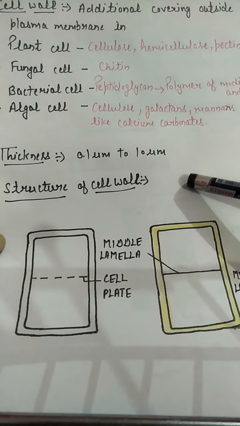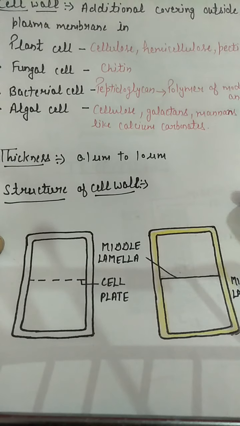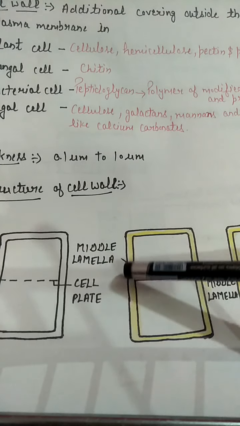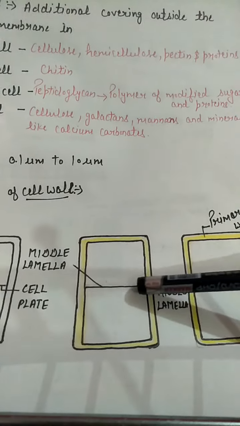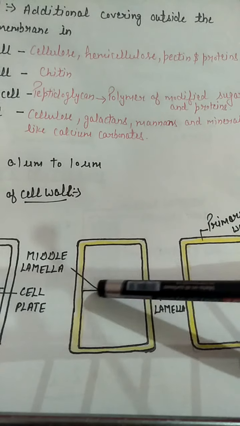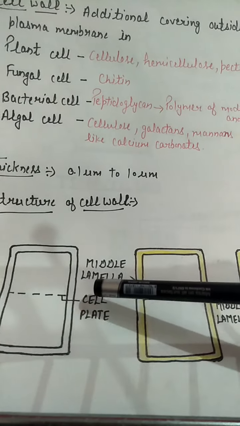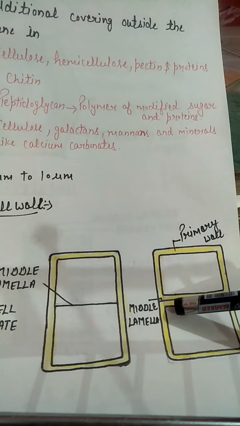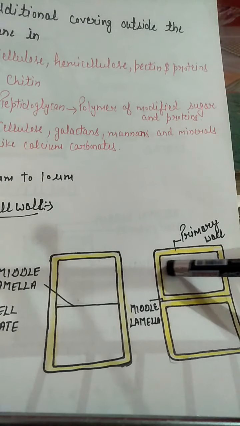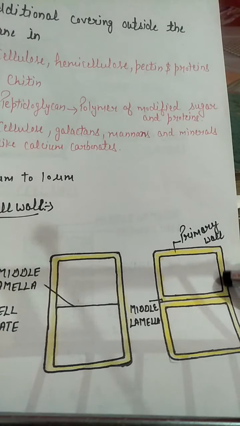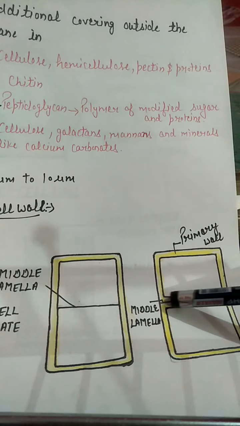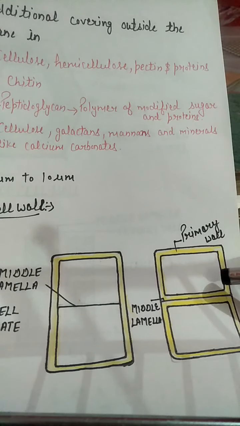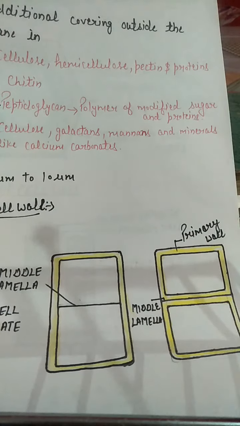Cell wall possesses two regions. One is primary cell wall and second is secondary cell wall. When a younger cell forms after division, you can see here is one cell, it will undergo division, and due to the formation of cell plate during cytokinesis, it results in the formation of middle lamella, and inner side of middle lamella, at each side you can see here is the formation of primary wall. It is present in the young cells. It is thin, elastic, and it grows by expansion, and its thickness is 1 to 3 micrometer.